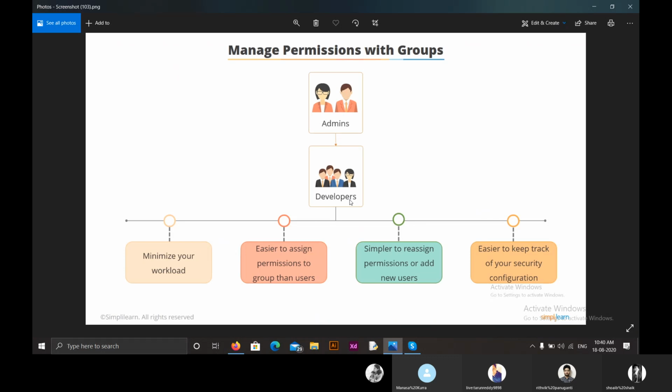If you have groups, and under these groups there will be all the users, it is easier to assign the permissions to groups. So it is simpler to reassign permissions or add new users into the groups. I told you how to add users into the groups. It is very easy to add users into the groups. Also, it is easier to keep track of our security configuration. So we have to manage permissions with groups.